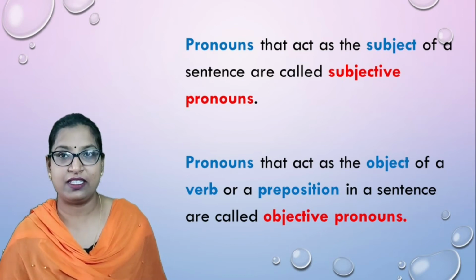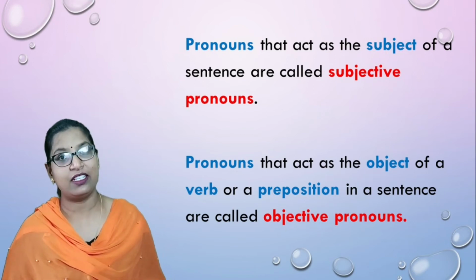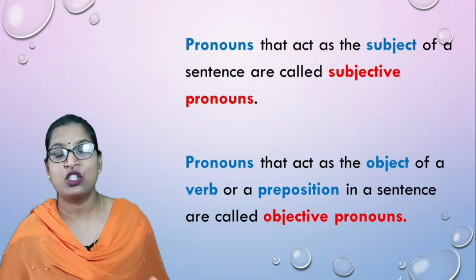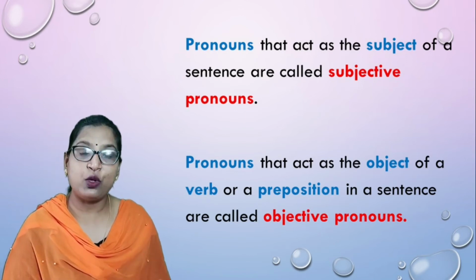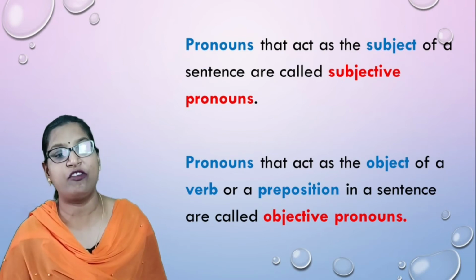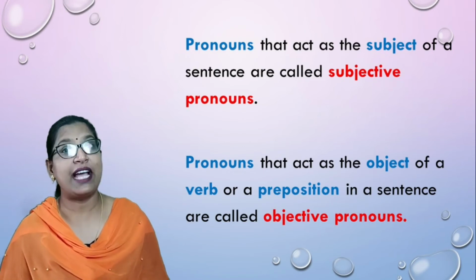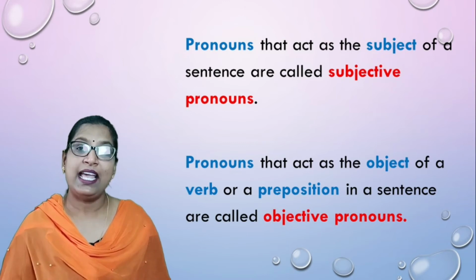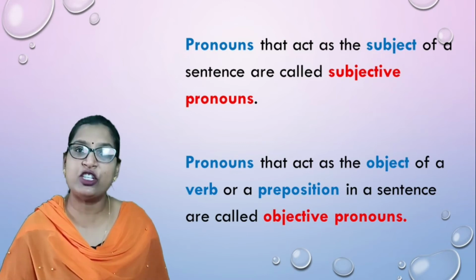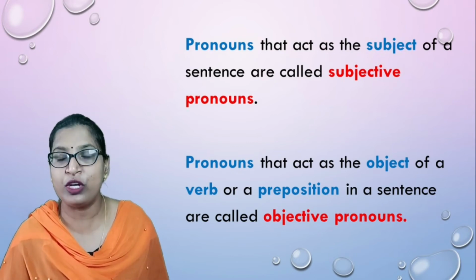You know that a sentence is divided into two parts, subject and predicate. Subject means about what we speak in a sentence. So, the pronoun which acts as a subject is called a subjective pronoun. And the pronouns that act as an object of a verb or an object of a preposition are called objective pronouns.